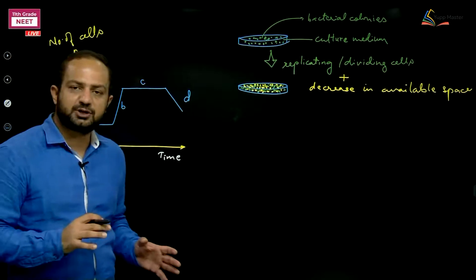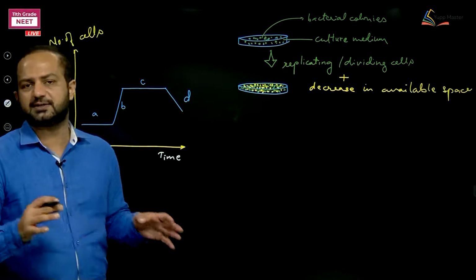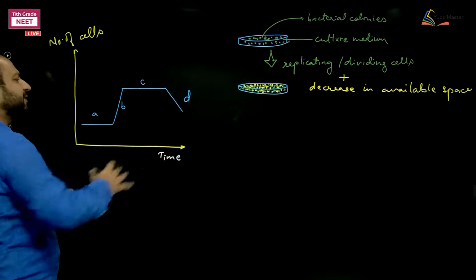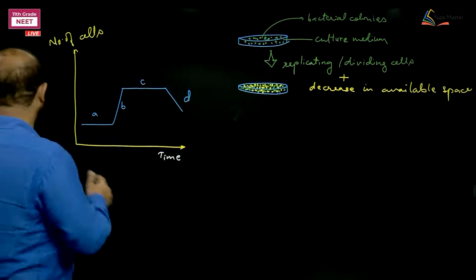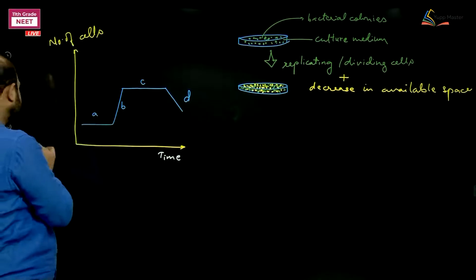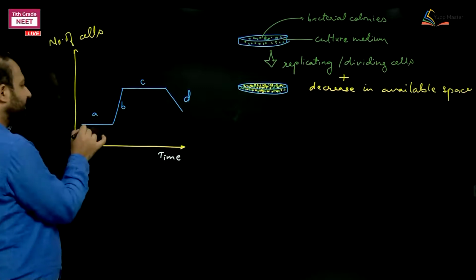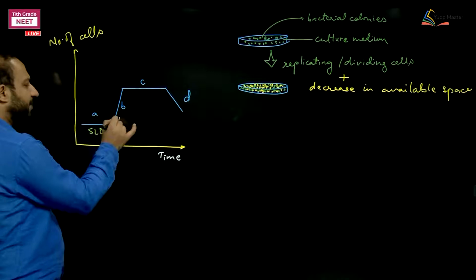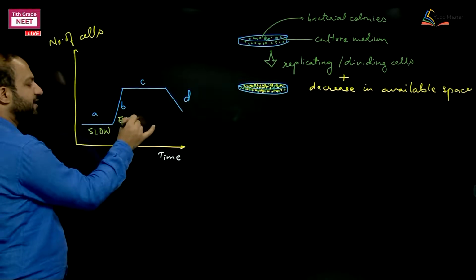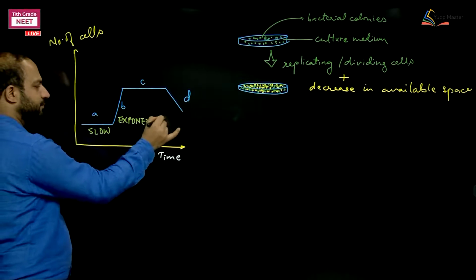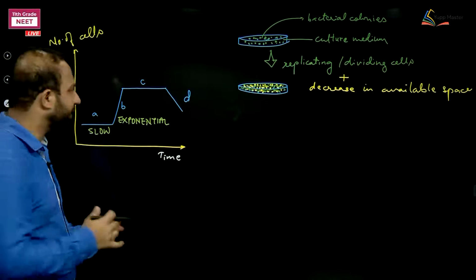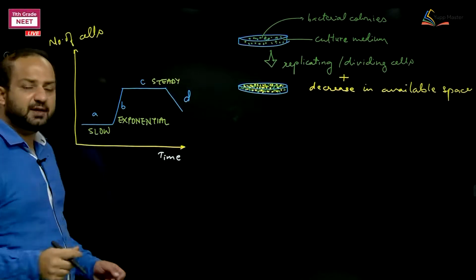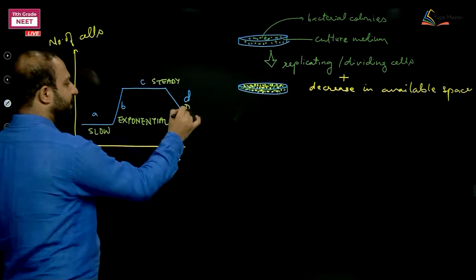So the natural condition for binary fission of bacteria is different, and in the culture medium it's different. We get these phases in the culture medium. In A the growth was slow. In B the growth became exponential, meaning very fast. In stage C, it is the steady phase. And in D, it is declining.